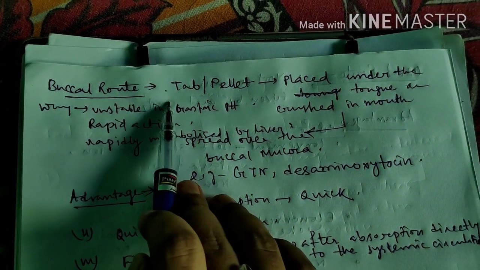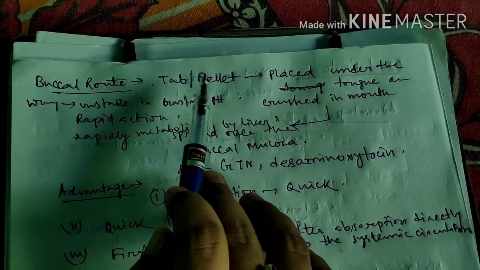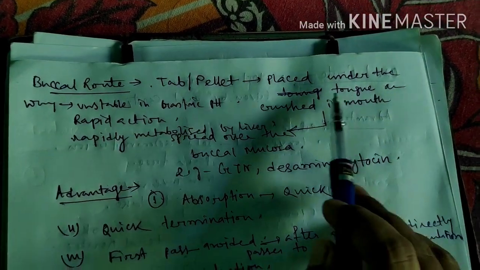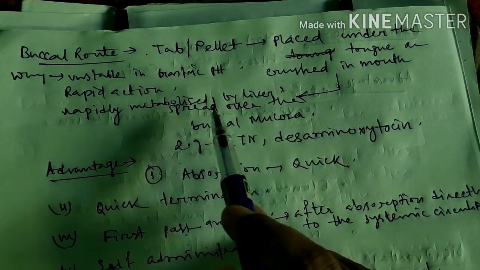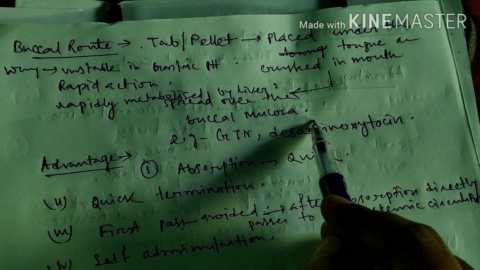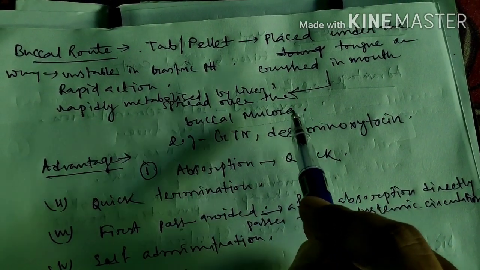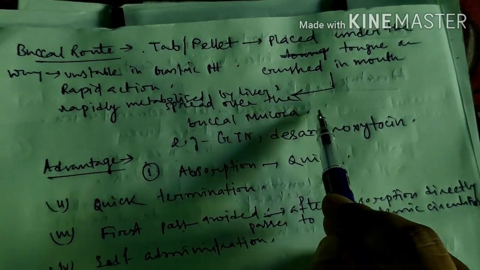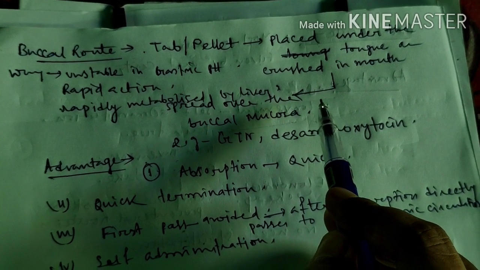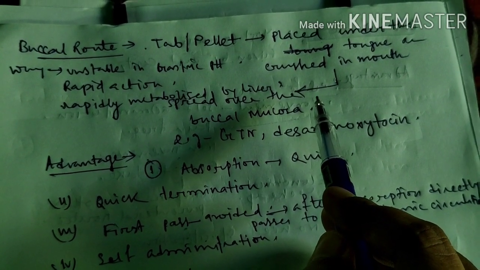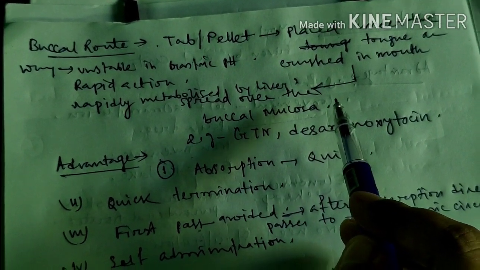Another is buccal route. Buccal route means when the drug, a tablet or pellet, is placed under the tongue or crushed in the mouth, it spreads over the buccal mucosa. Why should we use the buccal route? Because some drugs are unstable in gastric pH, some drugs are metabolized by the liver, and for their rapid action, we should use the buccal route.